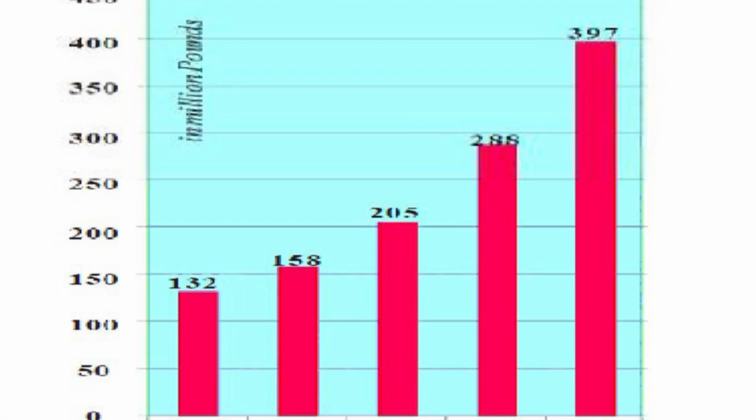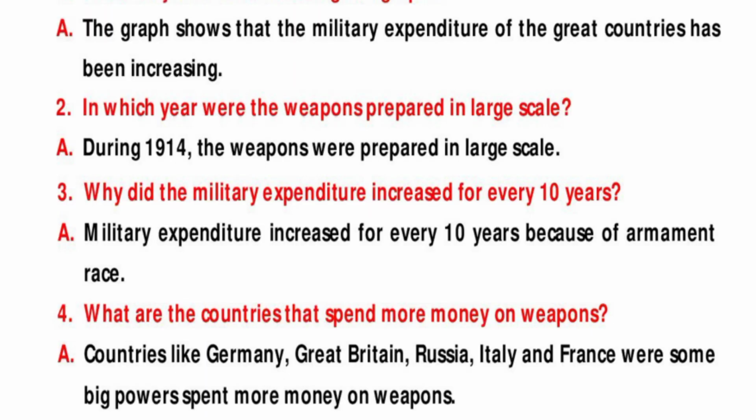Students, all of you look at the graph and answer the following questions. All of you note down this graph in your notebooks. Observe the graph and answer the question, students. What do you know from the given graph? Here, the graph shows that the military expenditure of the great countries has been increasing. Second question is, in which year were the weapons prepared on a large scale? During 1914, the weapons were prepared on a large scale.